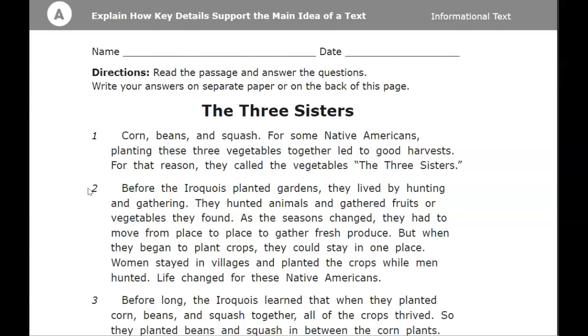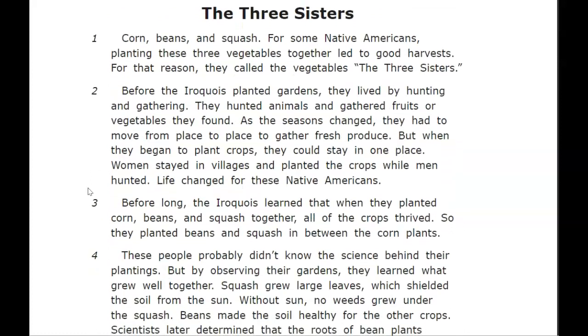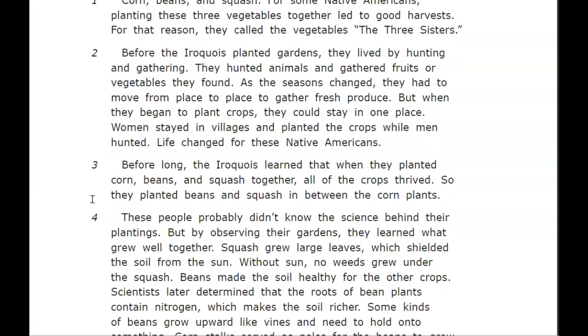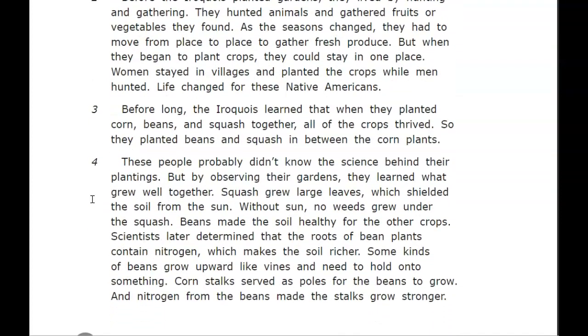Women stayed in the villages and planted the crops while men hunted. Life changed for these Native Americans. Before long, the Iroquois learned that when they planted corn, beans, and squash together, all of the crops thrived. So they planted beans and squash in between the corn plants. These people probably didn't know the science behind their plantings, but by observing their gardens, they learned what grew well together.